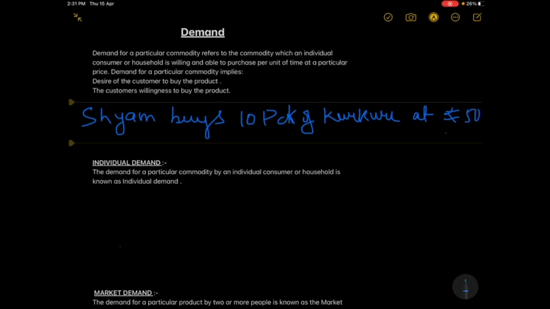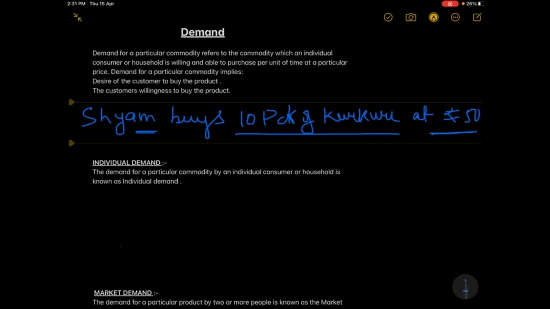So when I write that Shyam buys 10 packets of kurkure at rupees 50, it means that it is the demand of Shyam. It also means that Shyam is ready to purchase 10 packets of kurkure at what price? At rupees 50 and at a particular point of time. So all these three factors, commodity, price and particular point of time, are important in the definition of demand.